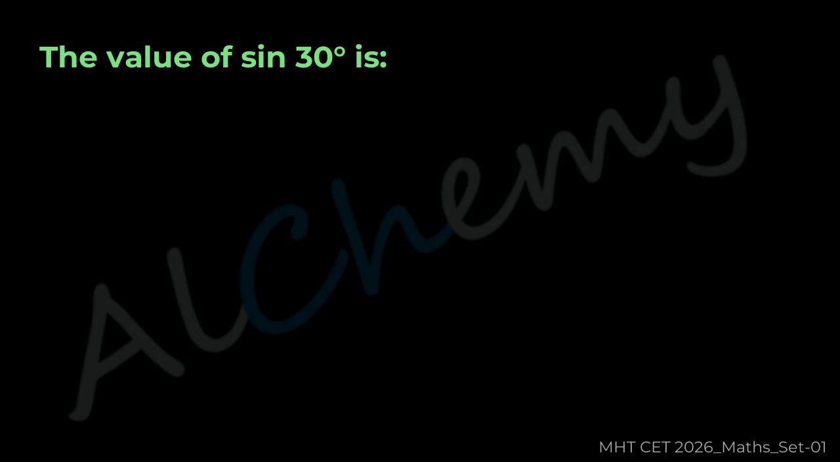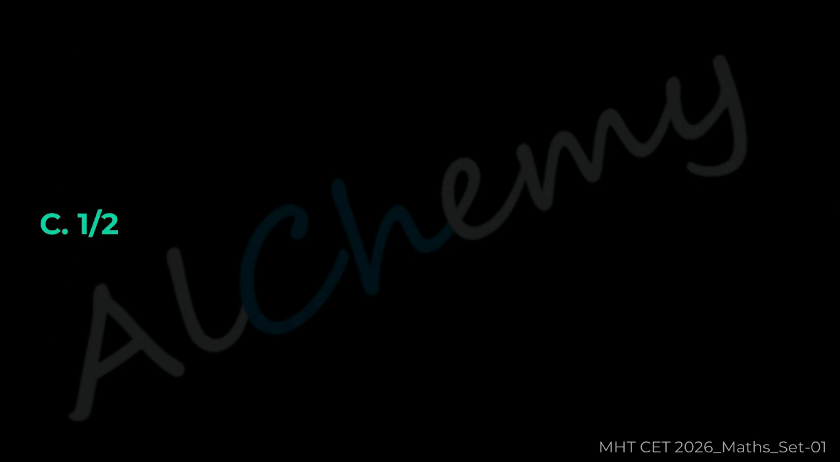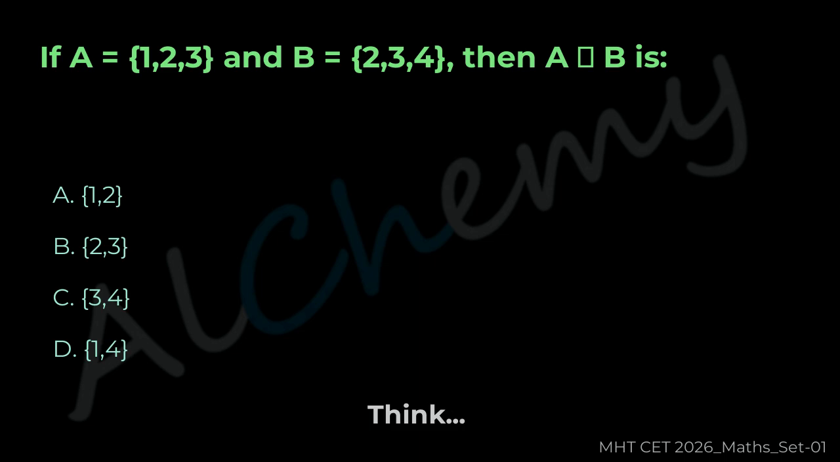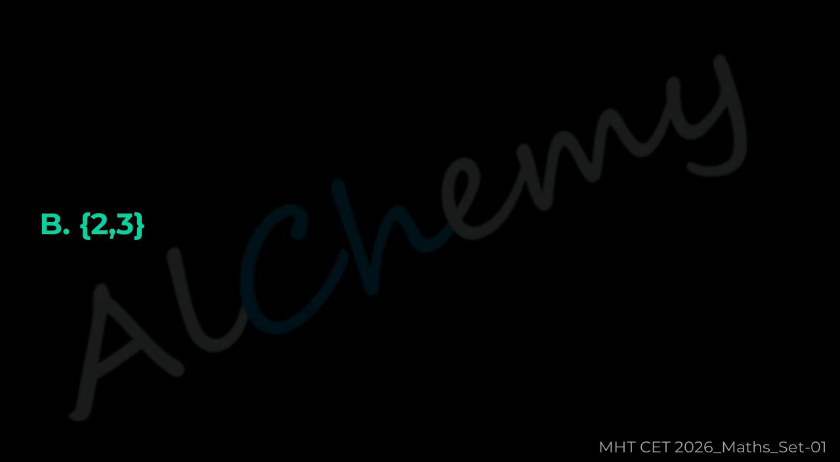Question 2. The value of sin 30 degrees is A 1/2, B 2/3, C 3/4, D 1/4. The correct answer is B 2/3.